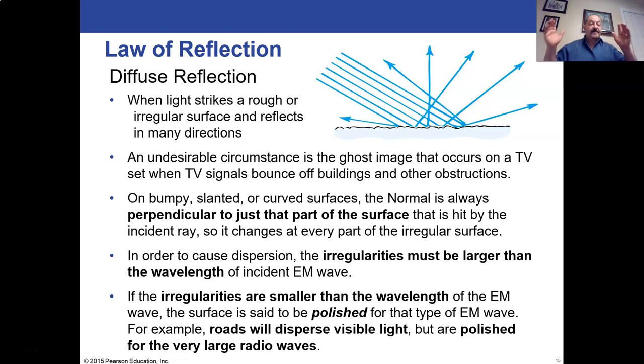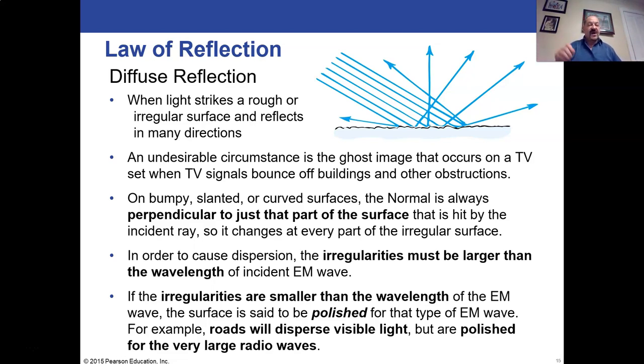If we're talking about big wavelength EM waves like radio waves, they can be meters or even hundreds or thousands of meters. They're gigantic waves, and if they can't fit in a bumpy surface, they don't see the bumpy surface, and they just bounce off as if it was a smooth, polished surface.